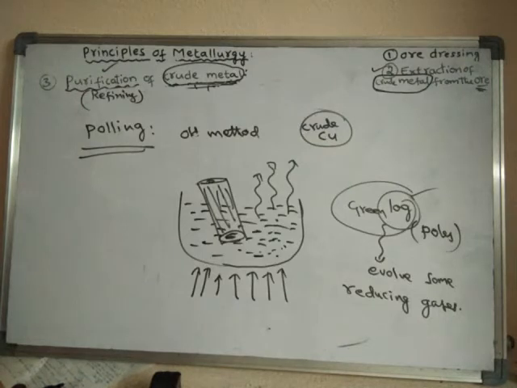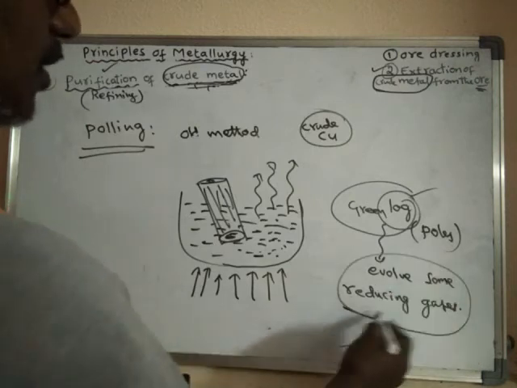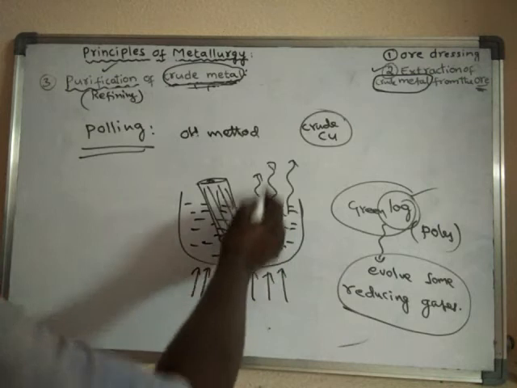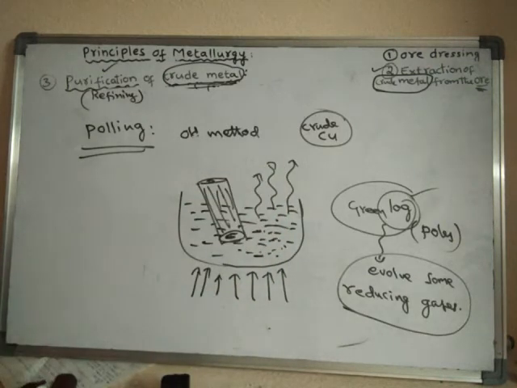So these reducing gases react with the impurities, and the impurities are either converted into gases or else they oxidize and form scum.